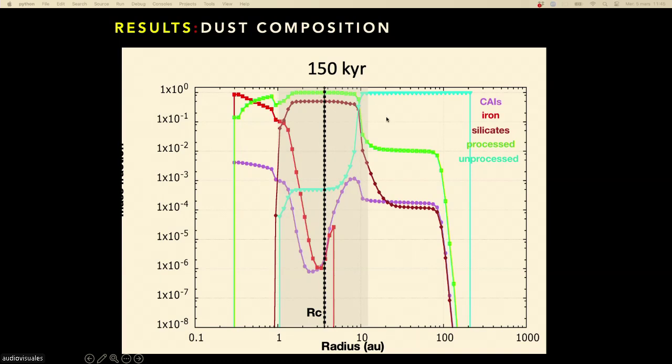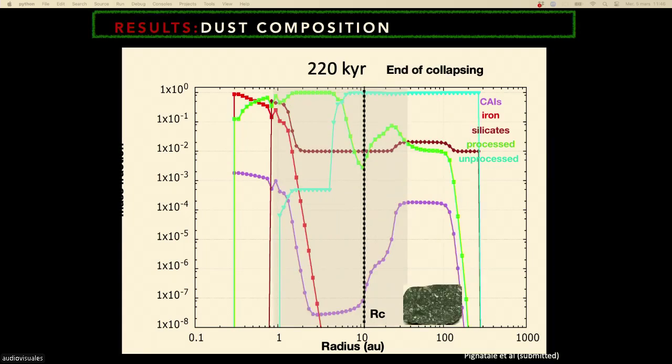Okay, so it's replaced by silicates that now become the most abundant material, because the disk is cold enough that silicates can survive in the dead zone. Okay, and also it's replaced by what we call unprocessed material. It is heated silicates. And what we call unprocessed is pre-solar grains. It is material that has not been heated at all.